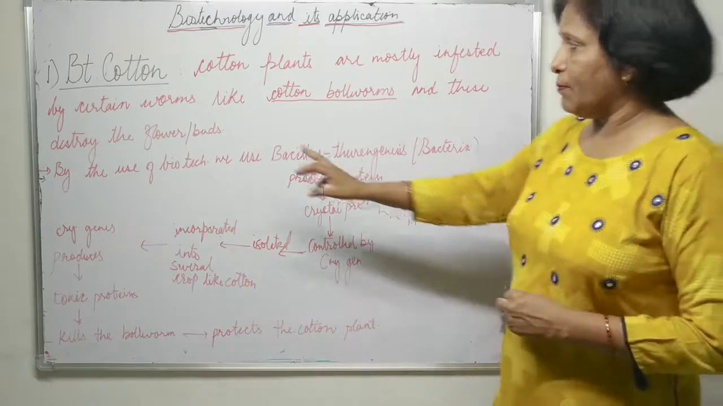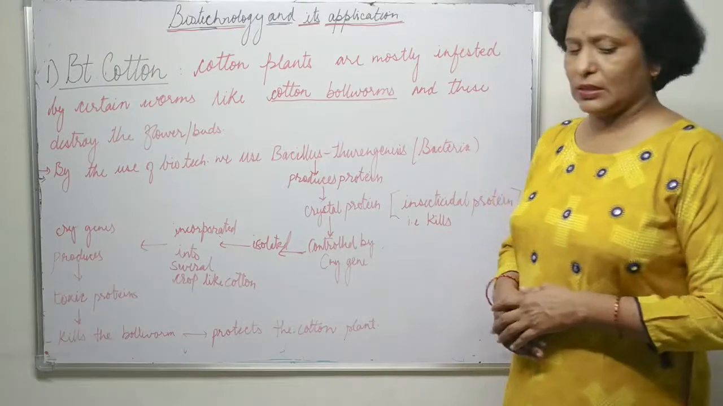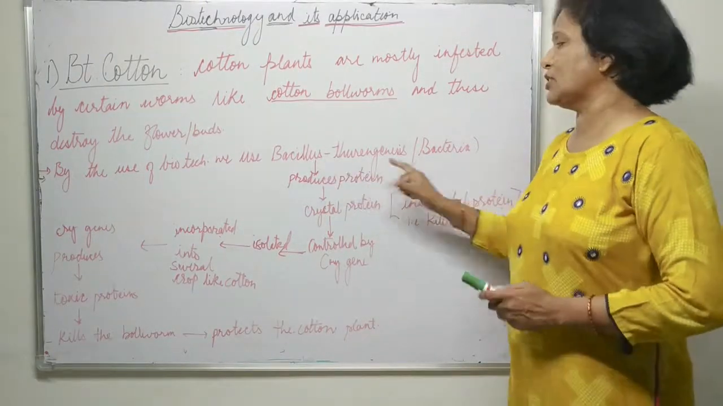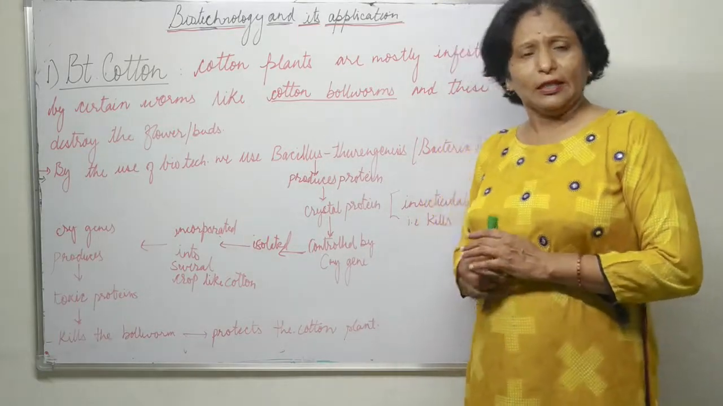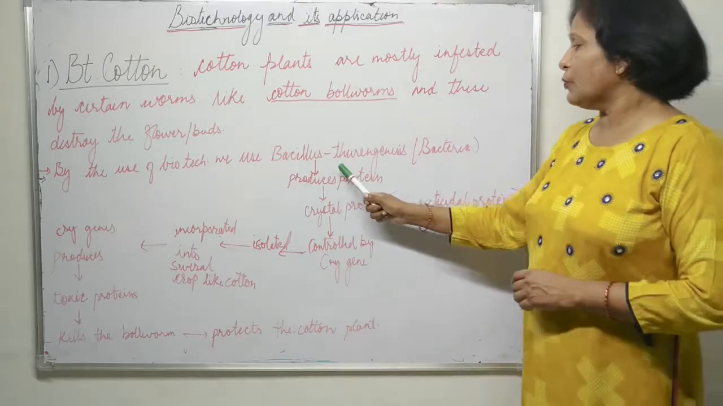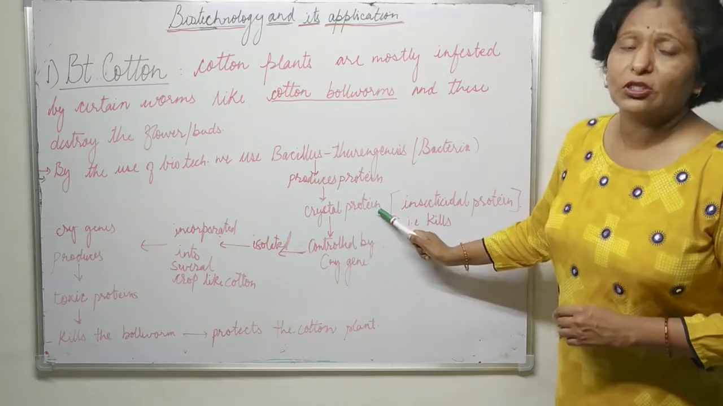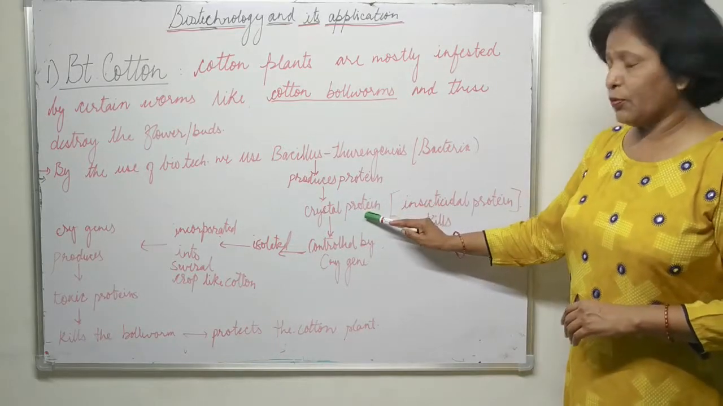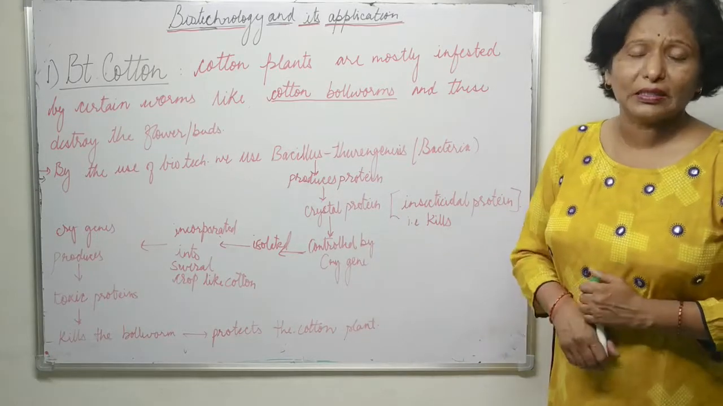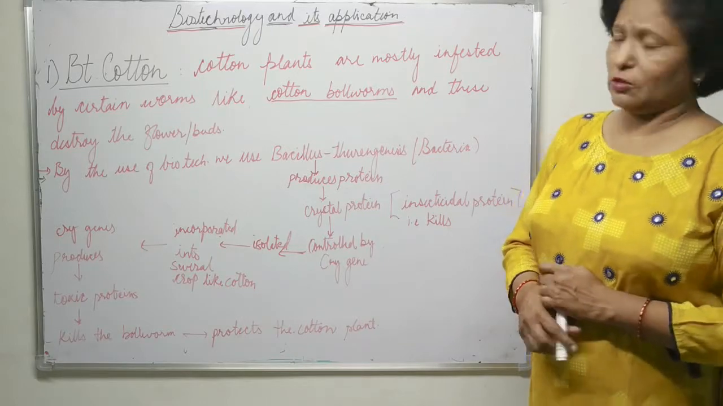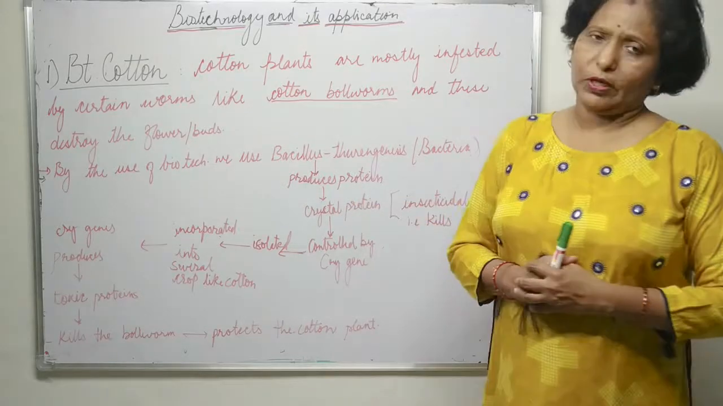By introducing this method, that is BT cotton. Here BT stands for Bacillus thuringiensis. This is a bacteria. What we have observed in this bacteria is that it produces a protein, and that protein is named crystal protein. These crystal proteins are regulated by genes, and the genes are named cry genes or crystal genes, because they produce a protein which is crystal, a crystal protein.